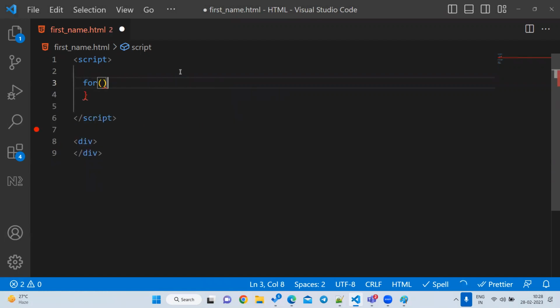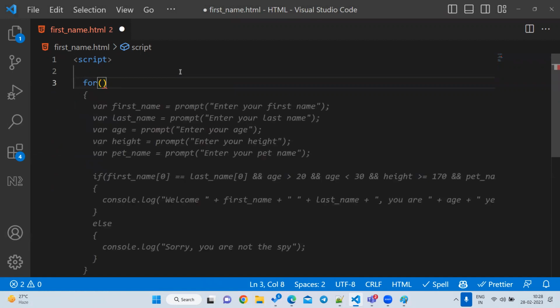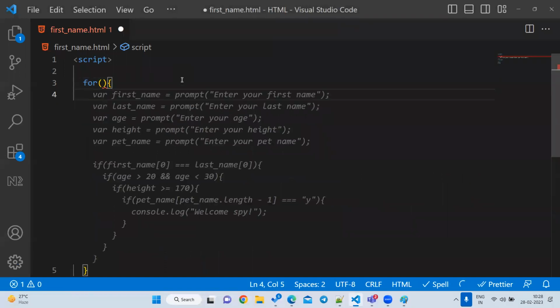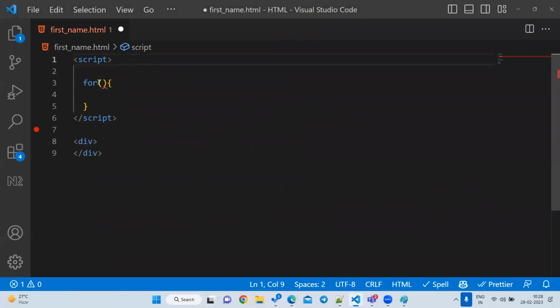So here, first you will write an open bracket. This open and close bracket is also optional. Whenever you are going to write only one line, tell me, are the open and close brackets optional or mandatory? Optional. But whenever you write multiple lines, the open and close brackets are required. Suppose that is okay, I'm going to write it one by one. That's fine.